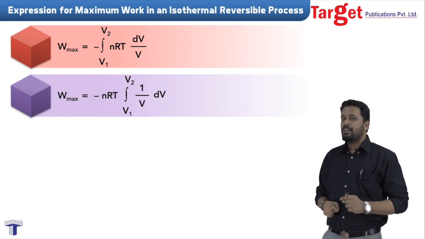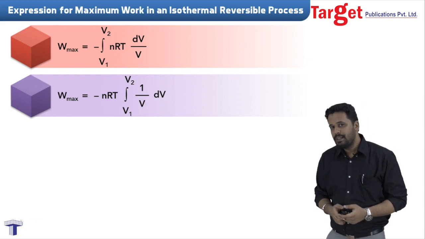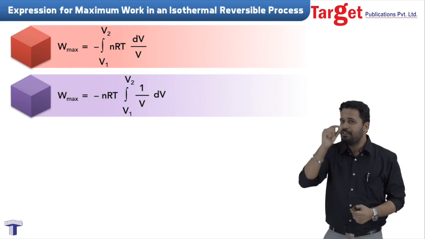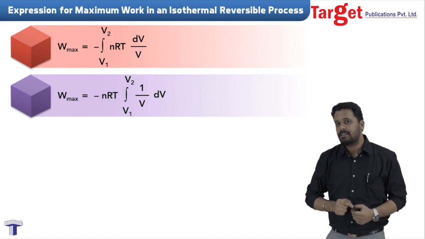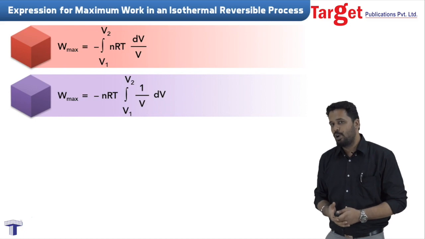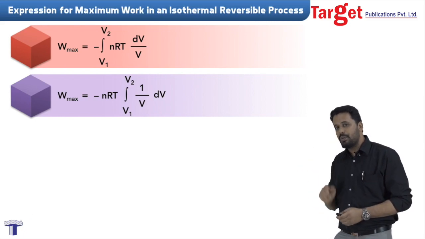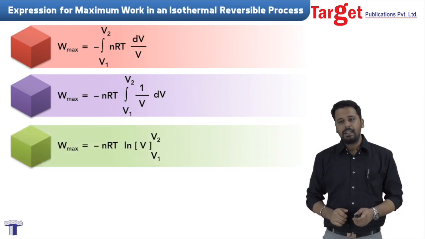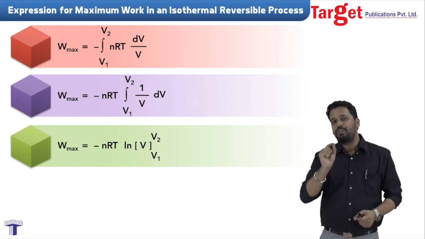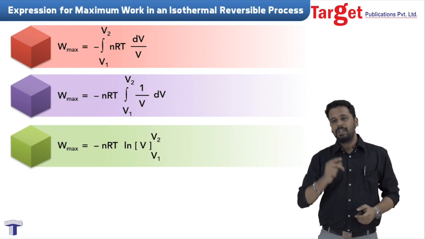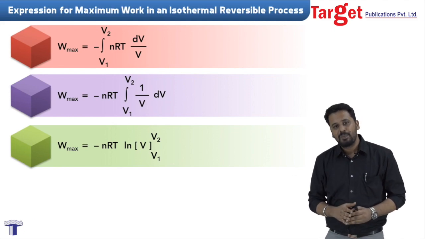Now this is where the formula for integration comes into play. We know that the integration of 1 by x dx is natural log of x. So that's exactly what we are going to do here. When we apply the integration, we will get natural log of V between the limits V1 and V2.